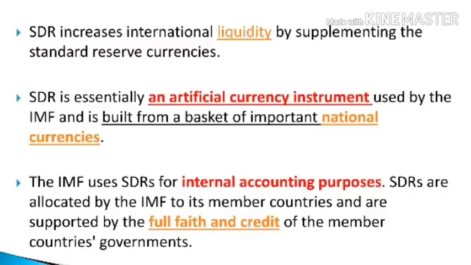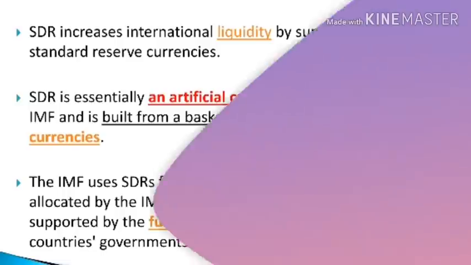Point number three says the IMF uses special drawing rights for internal accounting purposes. So why is the IMF using SDRs? It is used for internal accounting purposes. SDRs are allocated by the IMF to its member countries and are supported by the full faith and credit of the member countries' governments. I repeat, SDRs are allocated by the International Monetary Fund to its member countries and are supported by the full faith and credit of the member countries' governments. I hope all three points in this slide are clear. Now let's proceed to our next slide.